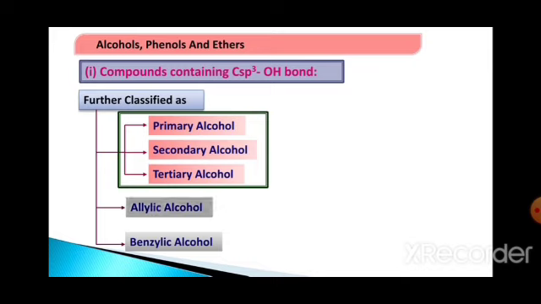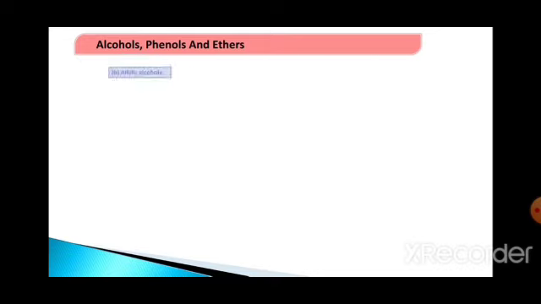So first one we will see the allylic alcohols. What are allylic carbons? Allylic carbons are the ones which are sp3 hybridized, to which an sp2 hybridized carbon is attached. An sp3 hybridized carbon to which an sp2 hybridized carbon is attached is called an allylic carbon.